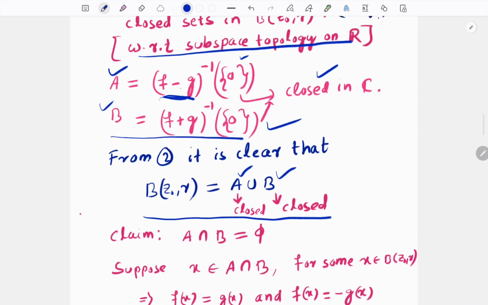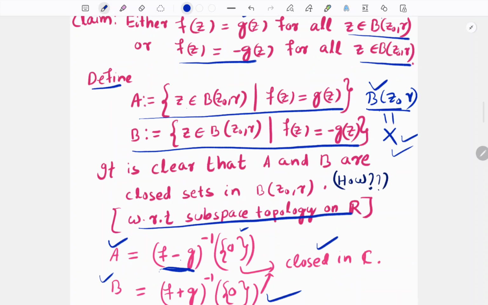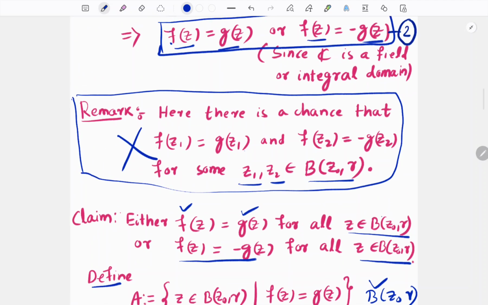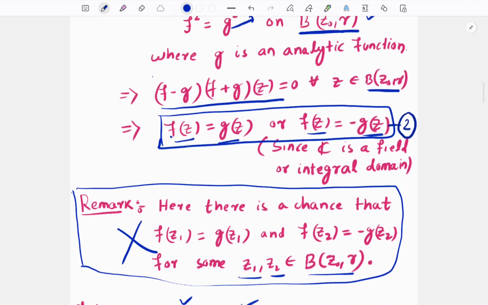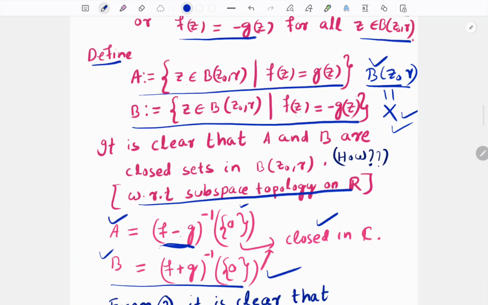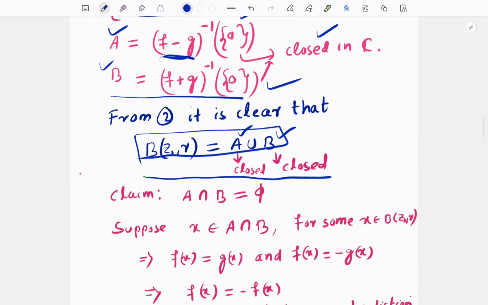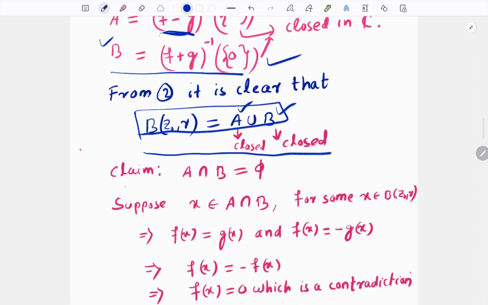And B(z naught, r) is equal to the union of these sets. This is true because of equation 2: from equation 2, either this is true or this is true for every point on this ball. Therefore our ball is A union B. Next we will claim that A intersection B is equal to phi. This is our claim. Why is this happening?